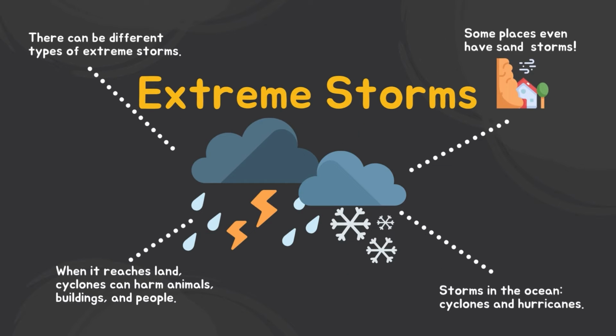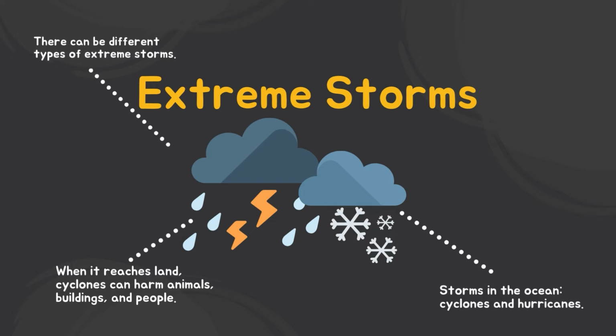Extreme storms. There can be many types of storms, namely rain or snowstorms. Some places even have sandstorms. The type of storm depends on the type of climate conditions an area experiences. Cyclones or hurricanes can also occur when many storms happen in the ocean. The storm can bring large bodies of water near land. When cyclones reach land, it can cause thunderstorms, heavy rains, and strong winds in that area. This can harm a lot of animals, buildings, and people.